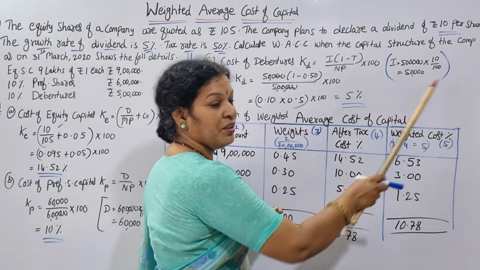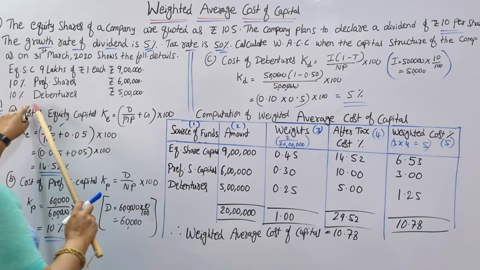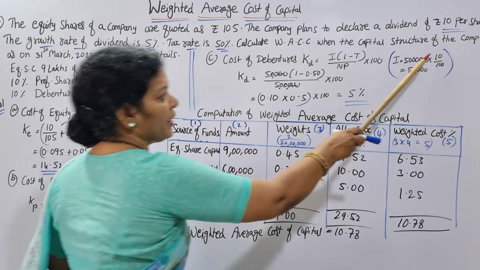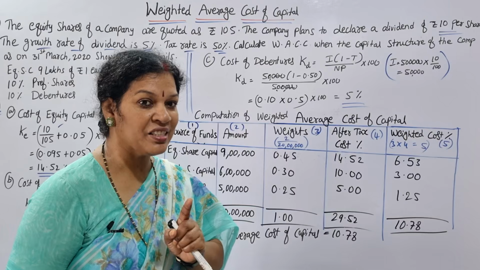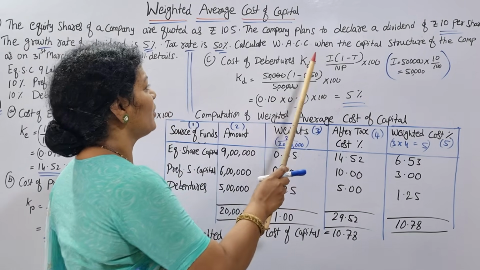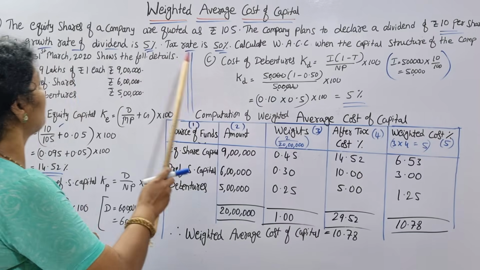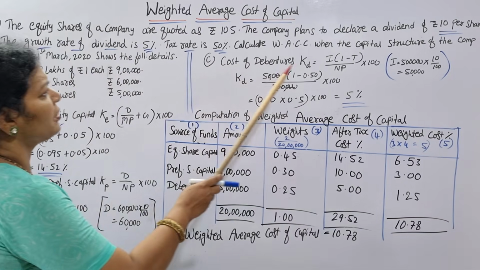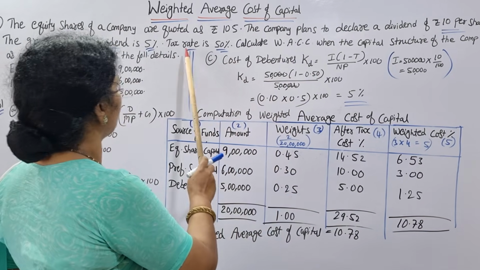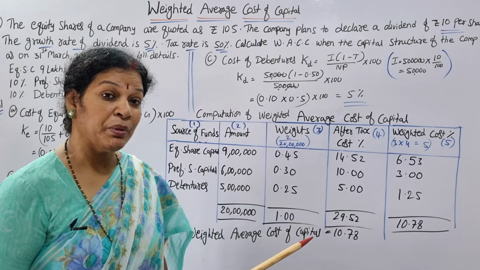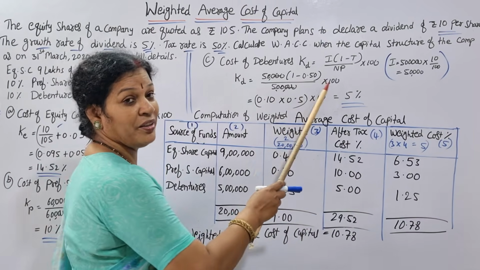So I am showing you the working notes here. 5 lakh into 10% is 50,000. 50,000 is the interest. So interest 50,000 into 1 minus T. The tax rate is 50%. 50 by 100 comes to 0.50.